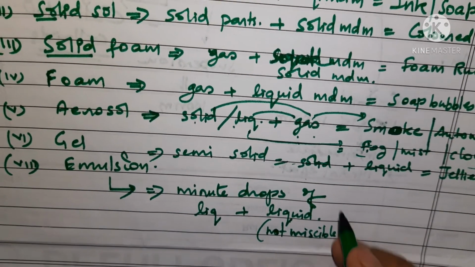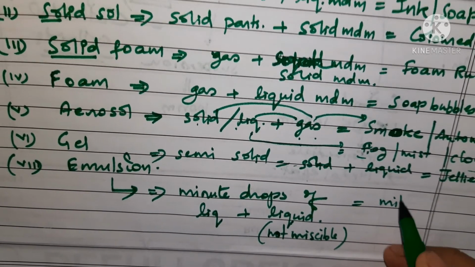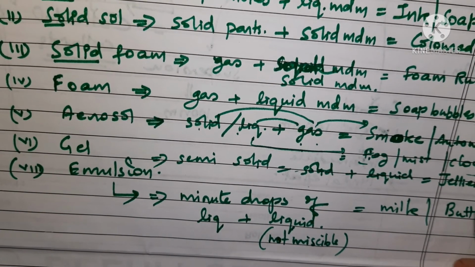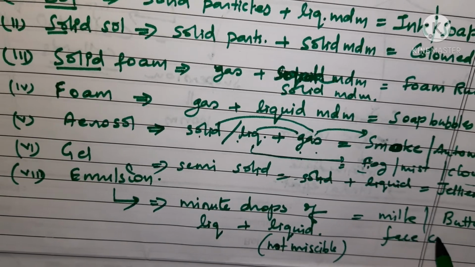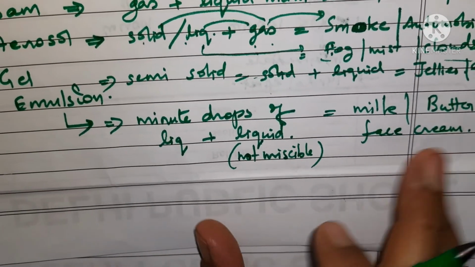For example, milk है ना. Milk is one example. Butter is one example. Then face cream which you see is also one of the examples of emulsion.